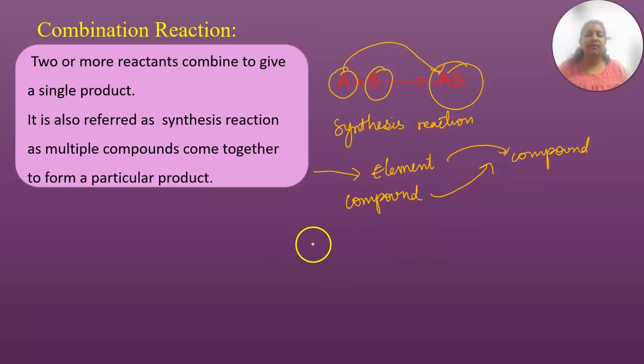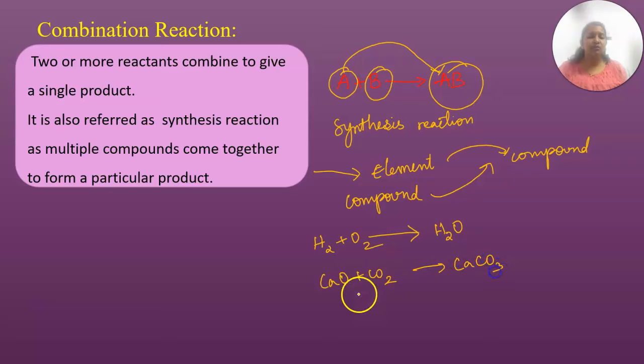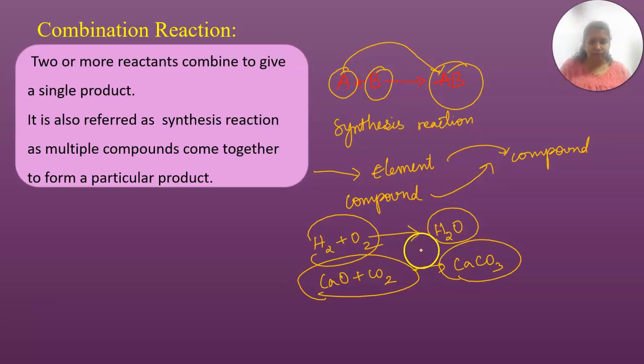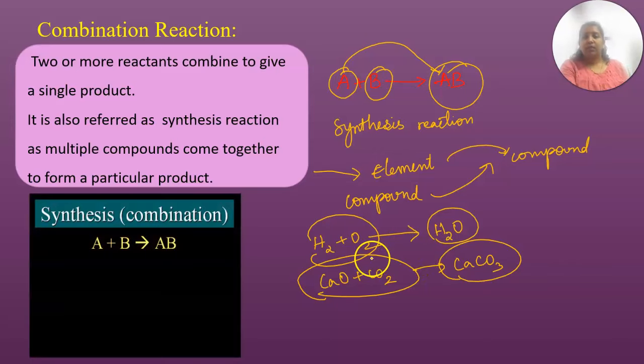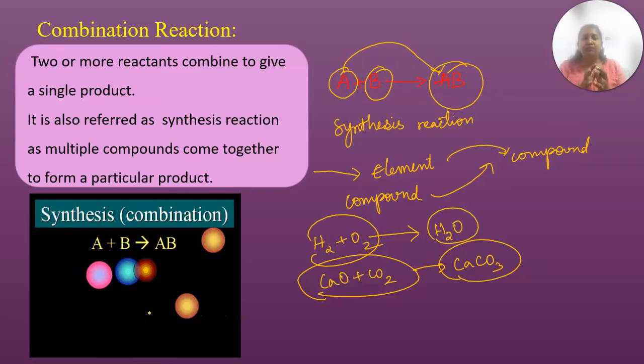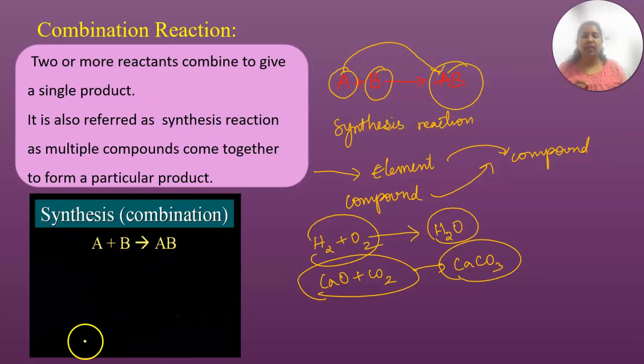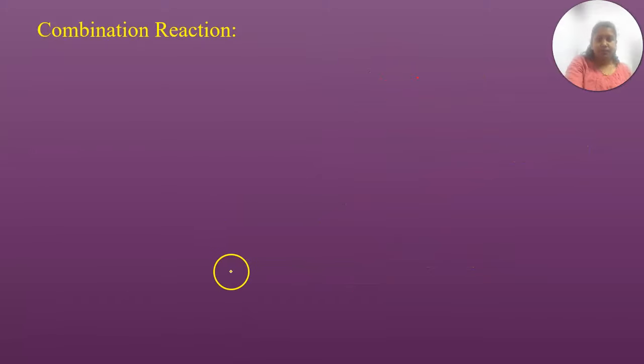Got it? Elements, in the sense H2 plus O2, will give rise to H2O. CaO plus CO2 will give rise to CaCO3. Elements combine and give you a compound. Compounds combine and give you a compound. So this is how A will combine with B and give you AB. You could see here how A and B combine and give you a compound.